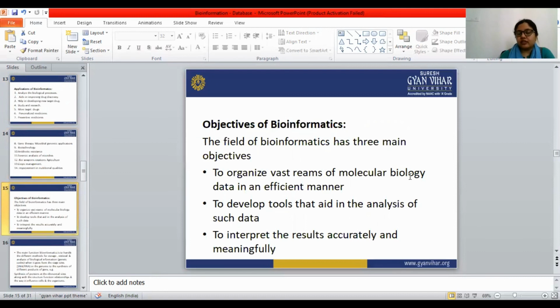So there are three main objectives. First, to organize the vast streams of molecular biological data in an efficient manner. Another objective is to develop tools for managing and organizing all the data efficiently. And to interpret the results accurately and meaningfully is another objective.